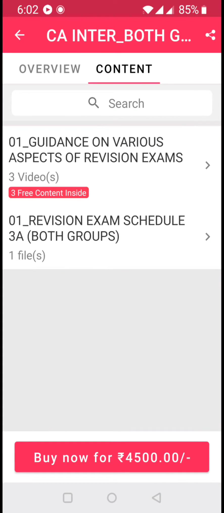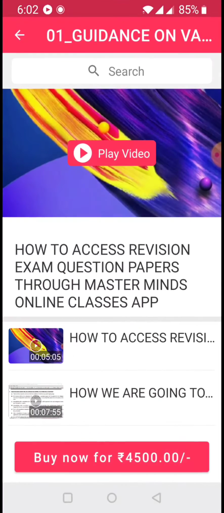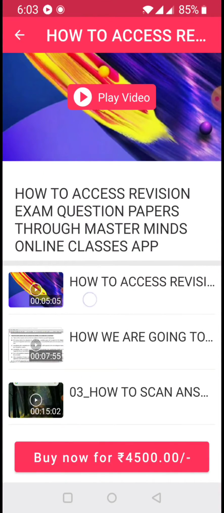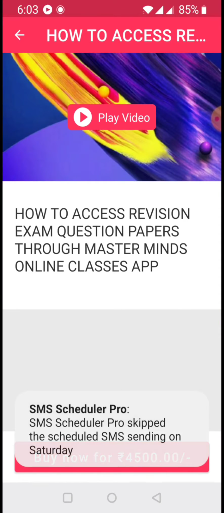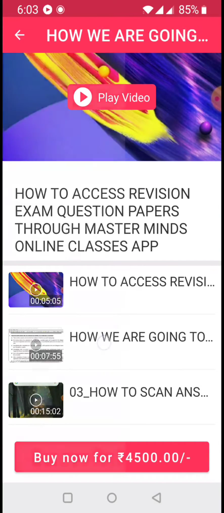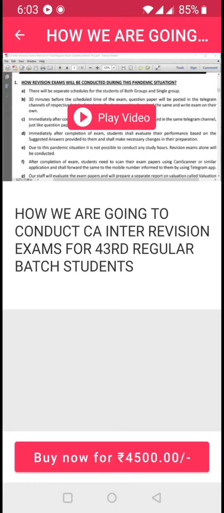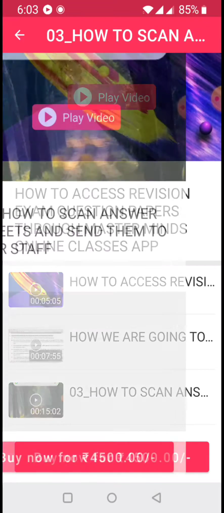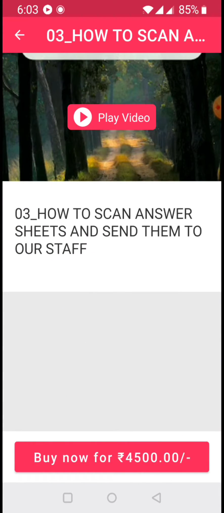Here there is a heading, Guidance on various aspects of revision exams. Click that. We have provided a few videos explaining various aspects of revision exams: how to access revision exam question papers through the Masterminds Online Classes app; how we are going to conduct CA Inter revision exams for 43rd session regular batch students; and how to scan answer sheets and send them to our staff.